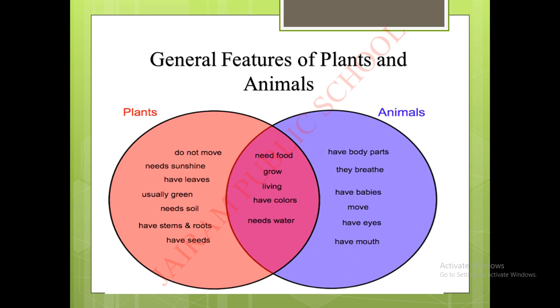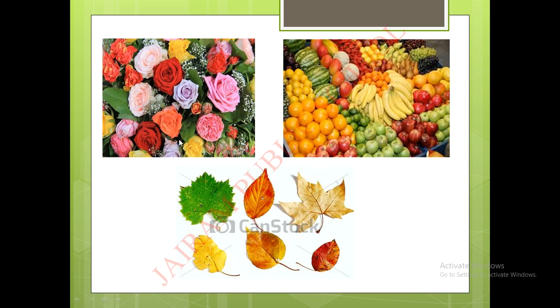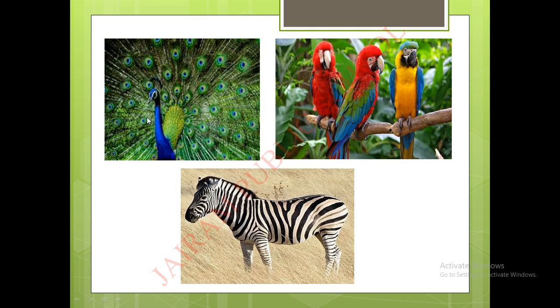Next, both are living things. Yes, we know that both the plants and animals are living things. Both have different colors. See here, the flowers are different in colors, the fruits are different, the leaves are different, the peacock and the parrots are different in colors, zebra is different. Not only these, many animals are different from each other.